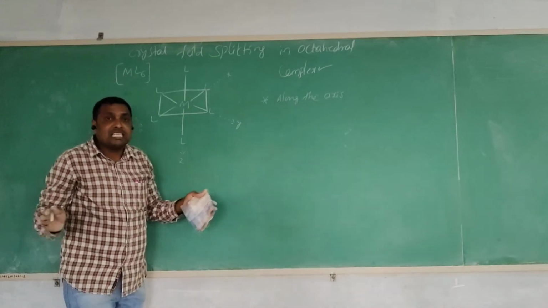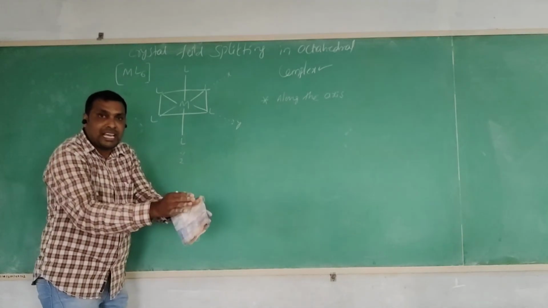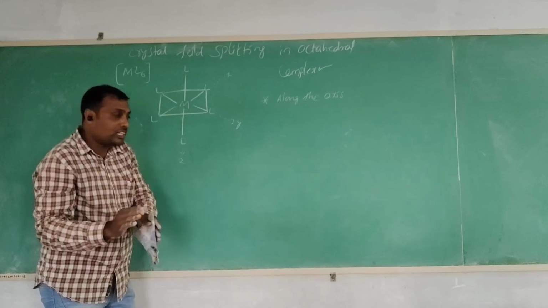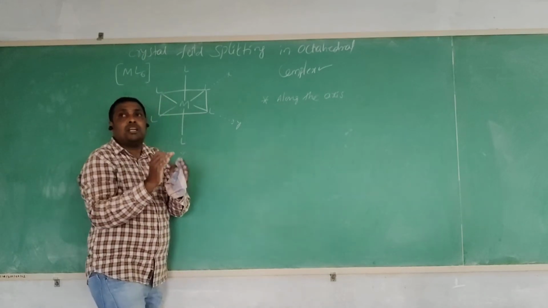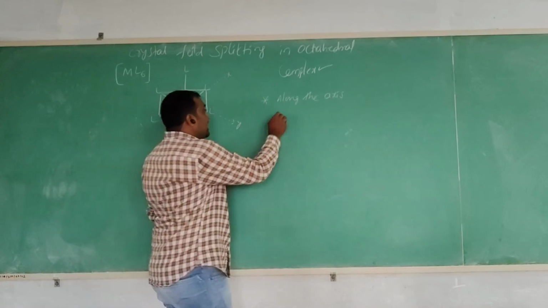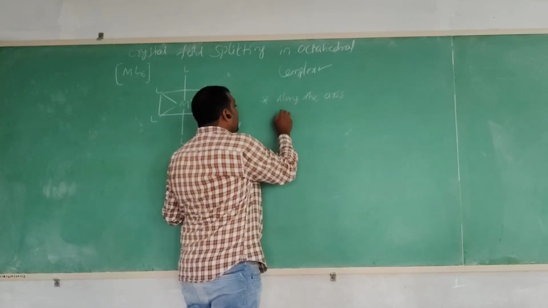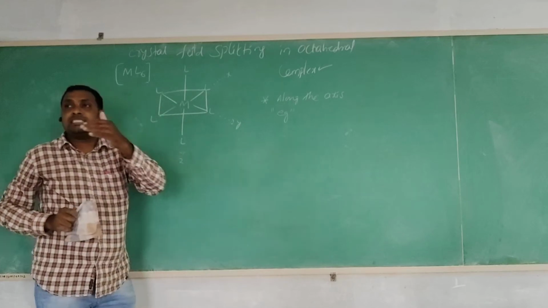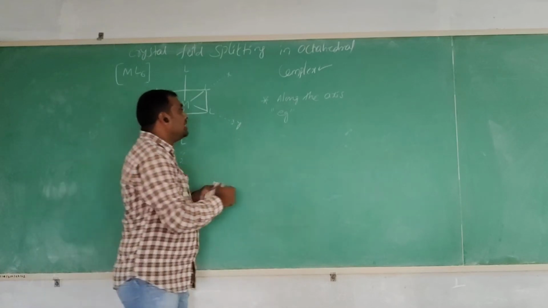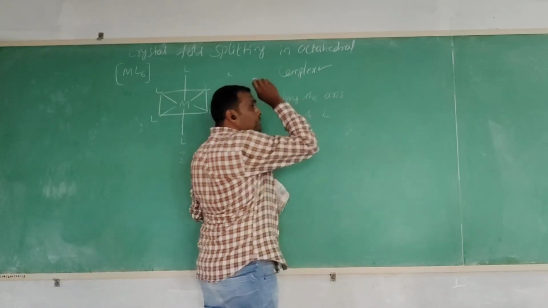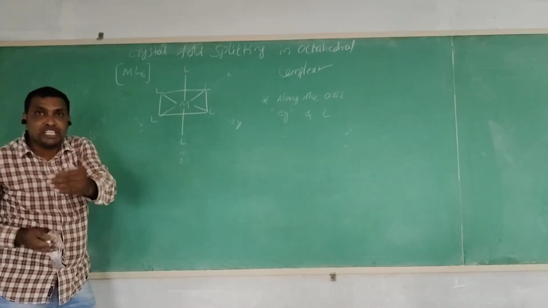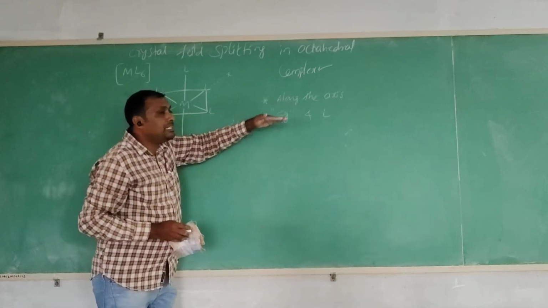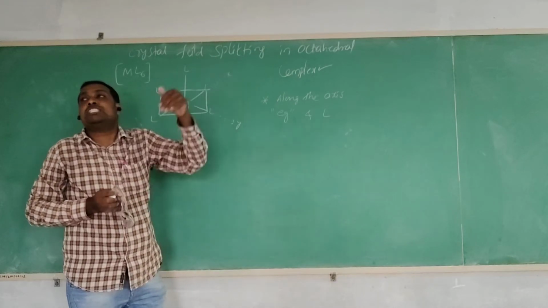If the ligands approach the metal atom along the axis, the orbital lobes present along the axis are the eg orbital lobes. Between these eg orbital lobes and the incoming ligands, repulsions are generated. Due to the repulsions, the eg orbitals are raised to higher energy.